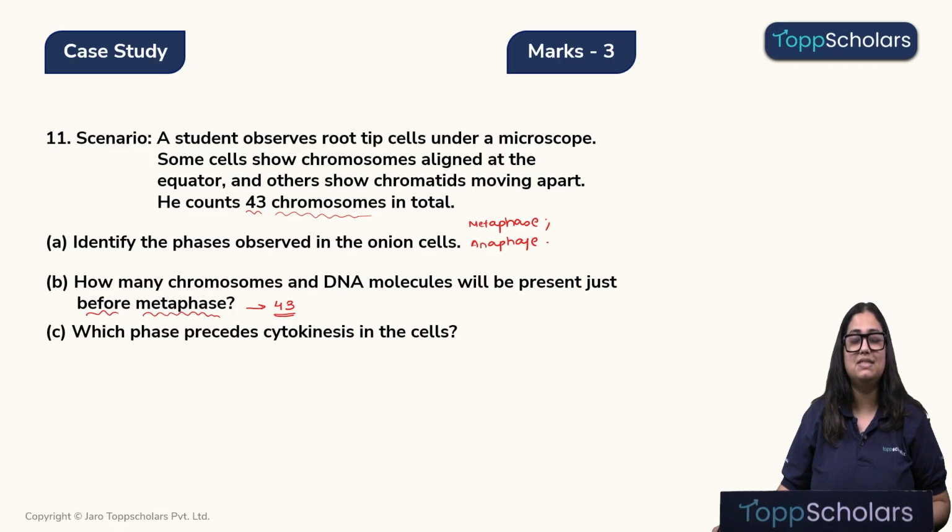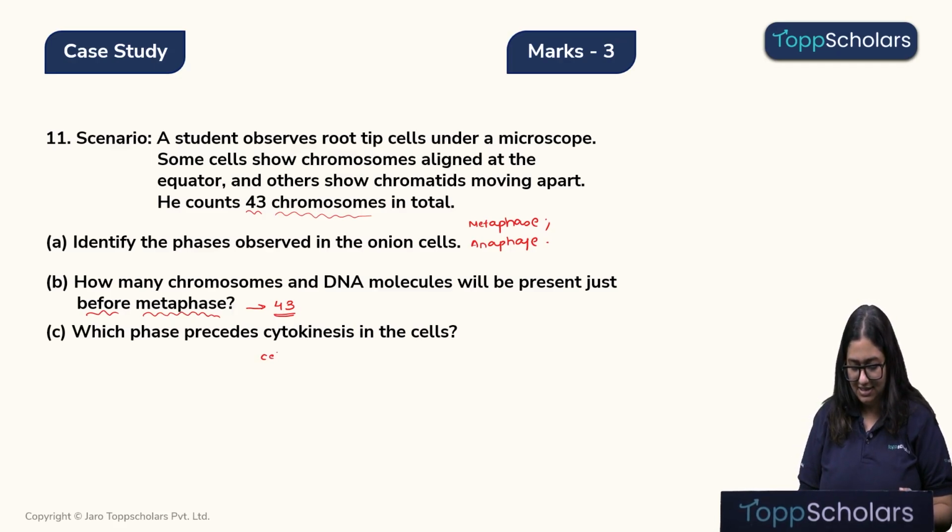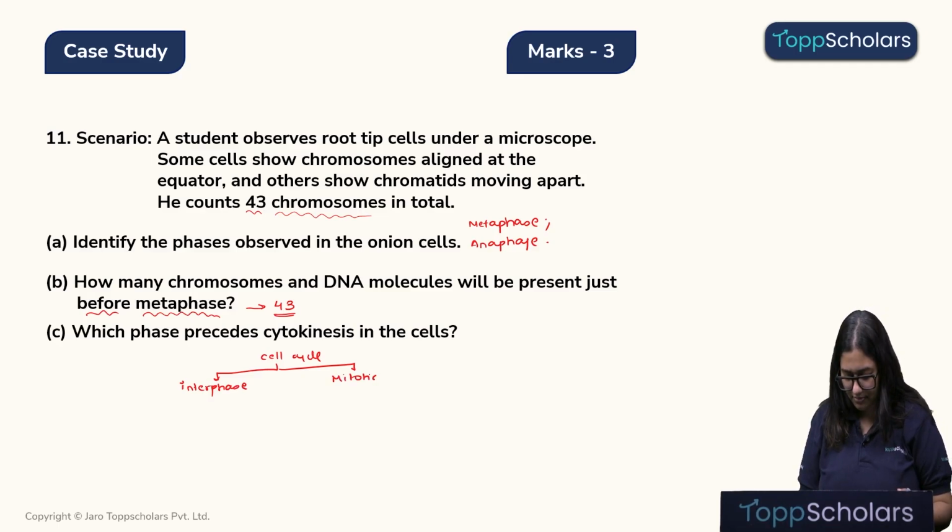Which phase precedes cytokinesis in the cell? Now we know that the cell cycle is divided into two phases. We have the interphase and we have the mitotic phase. Mitotic phase is further classified into two more phases, that is the karyokinesis, that is the nuclear division, and the cytokinesis.